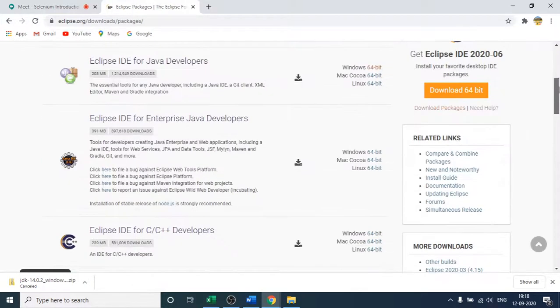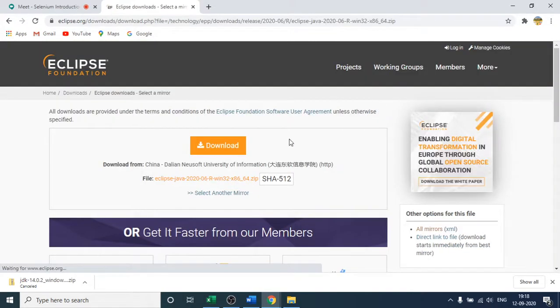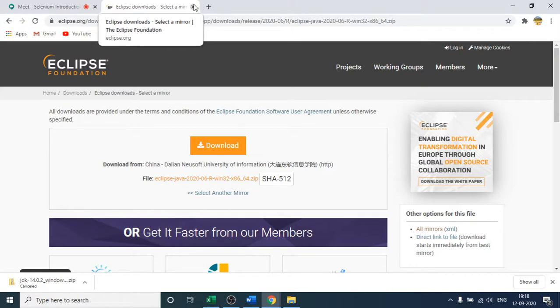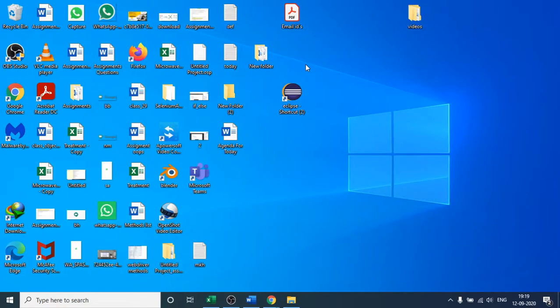Then you can use this one. If you click this 64-bit, then you get a link like this, and after you click download, it will be installed in your system, right? So by doing this, we are able to install Eclipse in our desktop, or you can say the laptop, whatever you may have. After you finish downloading, you will see an icon like this.